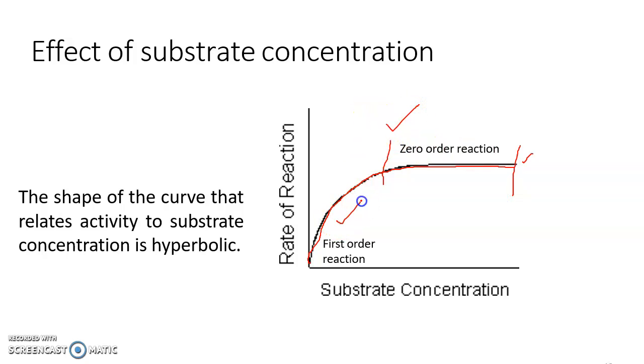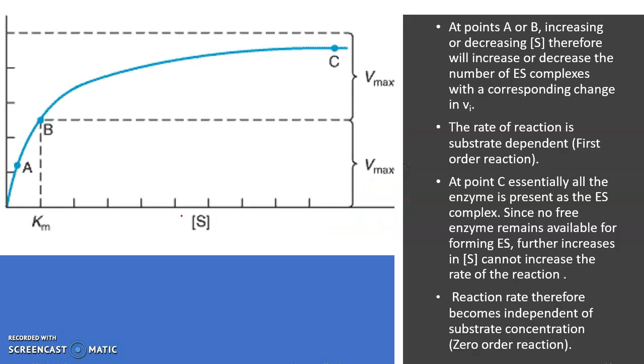But in this region it depends upon the concentration of substrate: when the concentration of substrate is increased, the rate of reaction also increases. Here, when the substrate concentration is increased, the rate does not depend on the substrate concentration. The shape of the curve is hyperbolic: substrate concentration versus rate of reaction. And this is the effect of substrate concentration on enzyme activity.